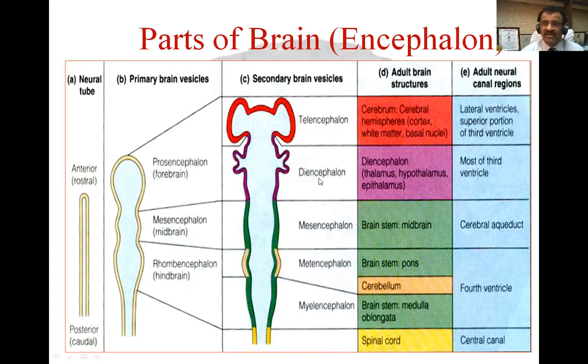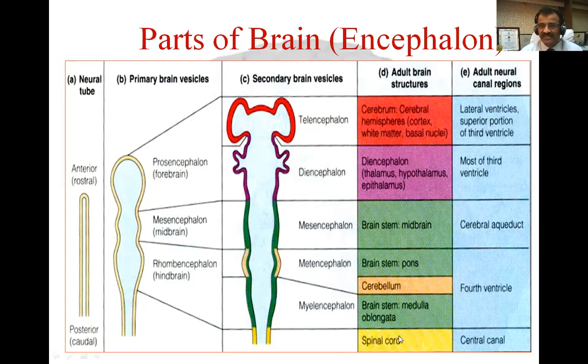The telencephalon, diencephalon, mesencephalon, metencephalon, and myelencephalon will give rise to adult brain structures. Telencephalon will give rise to the cerebrum and basal nuclei. The cerebrum has a cortex and white matter, so gray matter, white matter, plus the basal nuclei. Diencephalon will give rise to the thalamus, hypothalamus, epithalamus, metathalamus, and other related structures. Mesencephalon will be your midbrain in the adult brain, and metencephalon will form the second part of the brainstem, that is the pons, as well as the cerebellum, and myelencephalon will form the third part of the brainstem, that is the medulla oblongata.